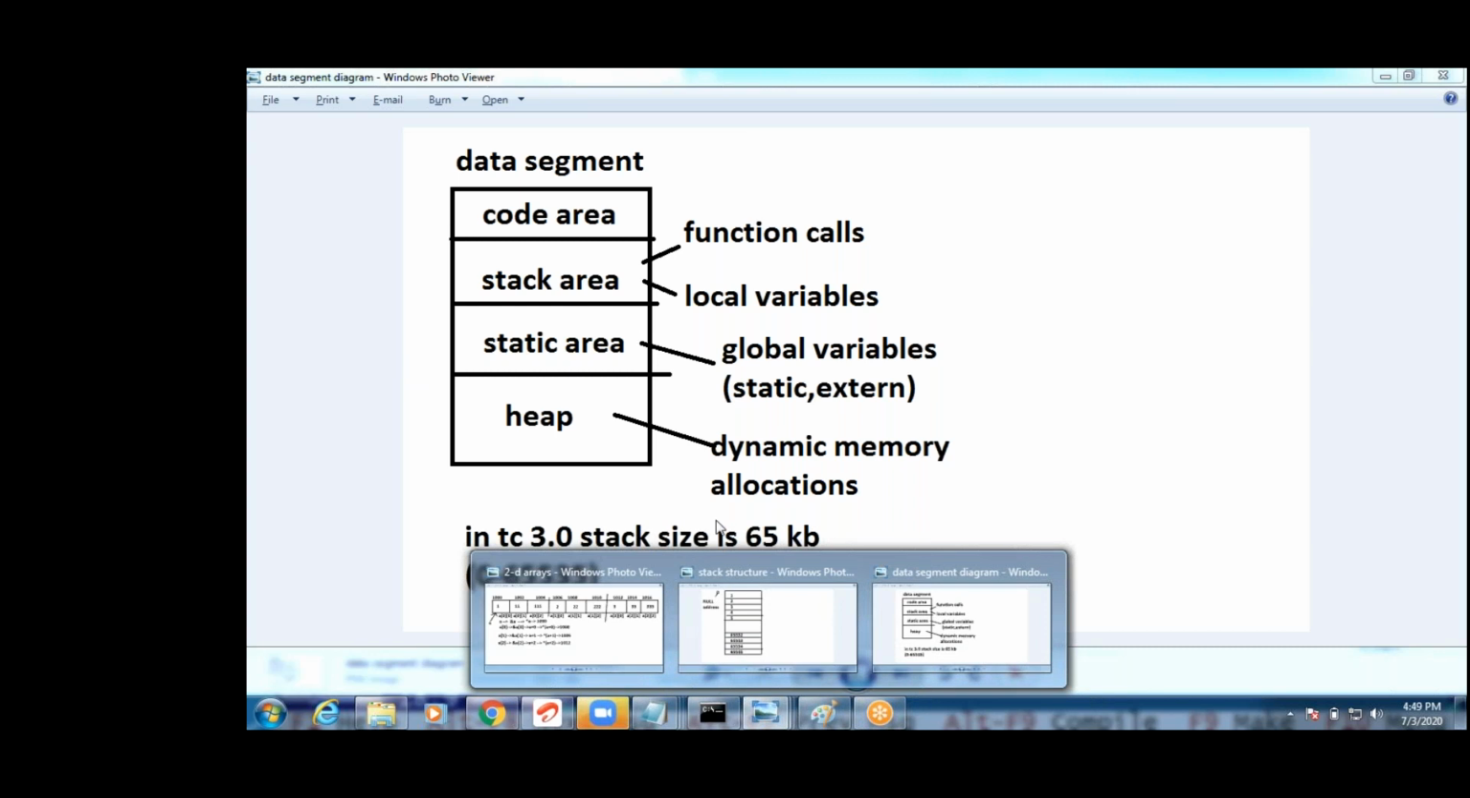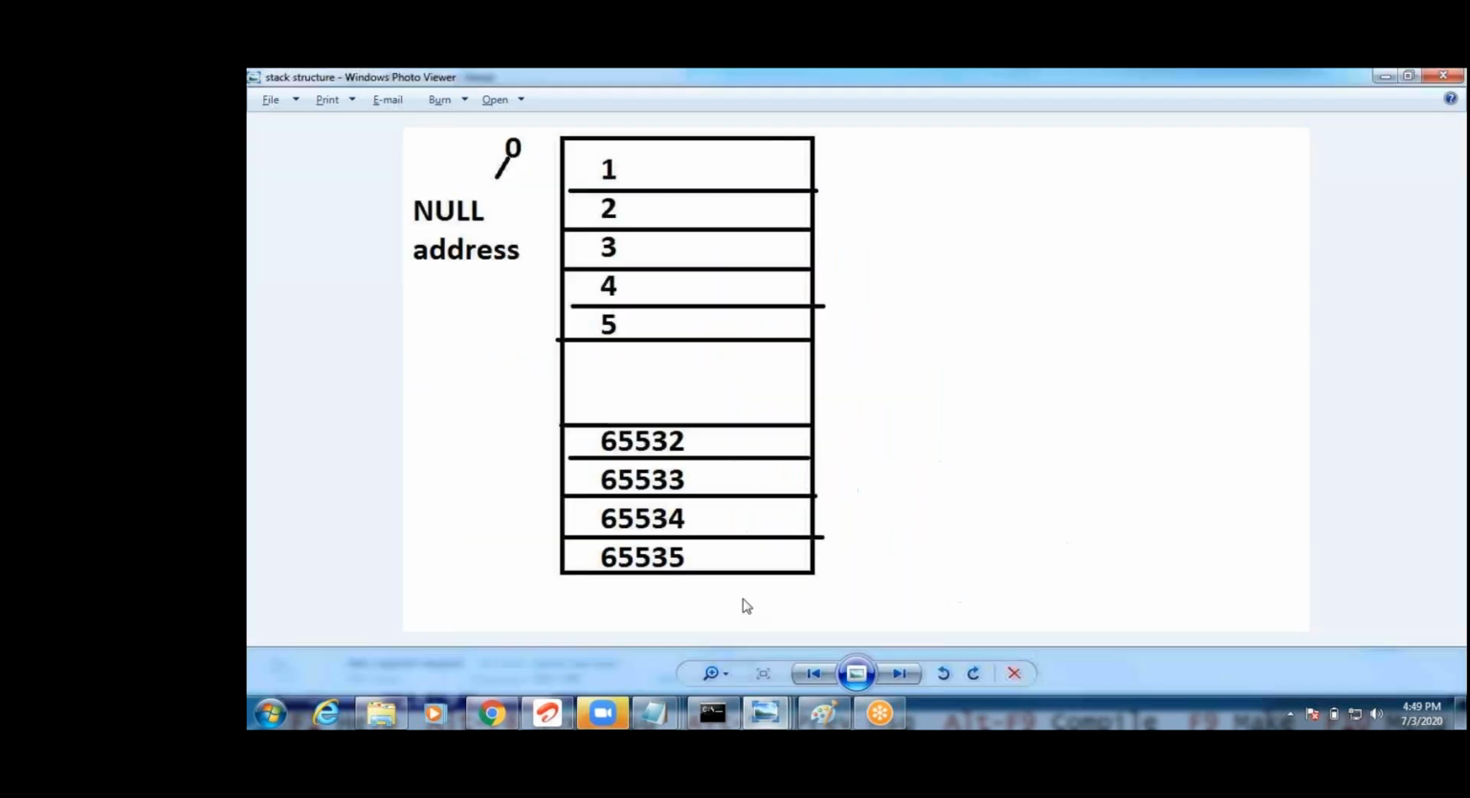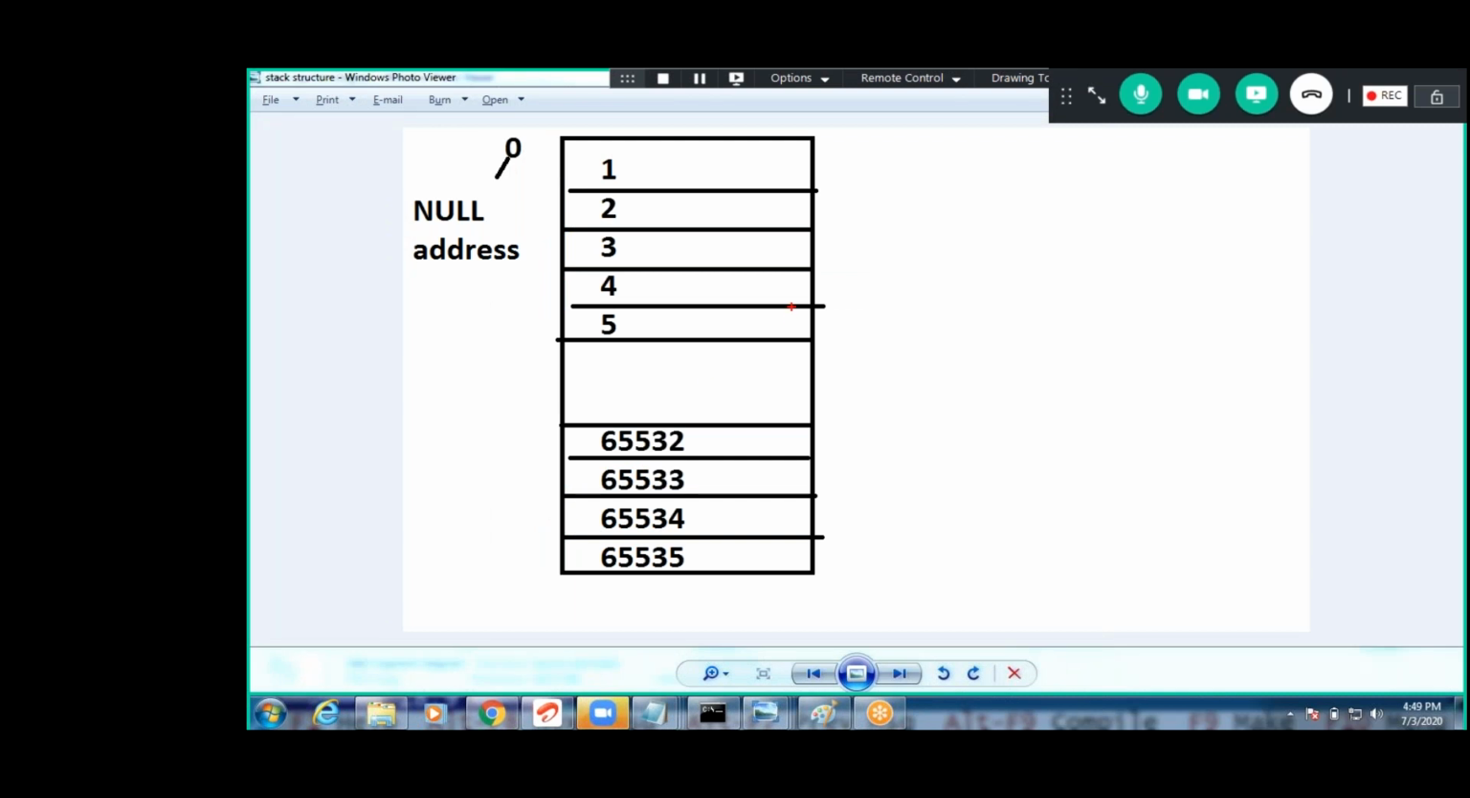See, for example, how these x, y, z values will be stored. For example, if I declare int x equals 10, and y equals 20. Every byte has an address. How many bytes will be there? Total 65,535. First byte address, second byte address, third byte. Byte means 8 bits, you know, right? 8 bits will be there. First 8 bits is called 1 byte, then second byte, third byte, like this.